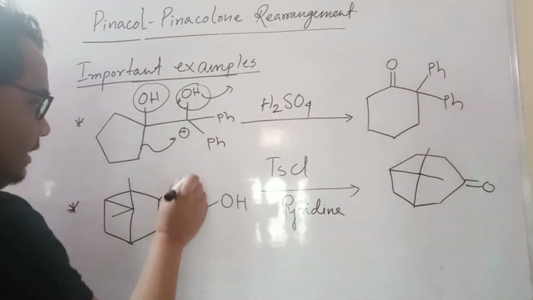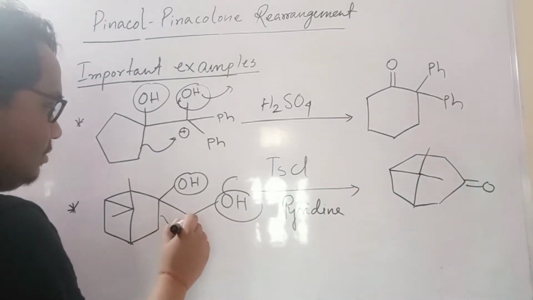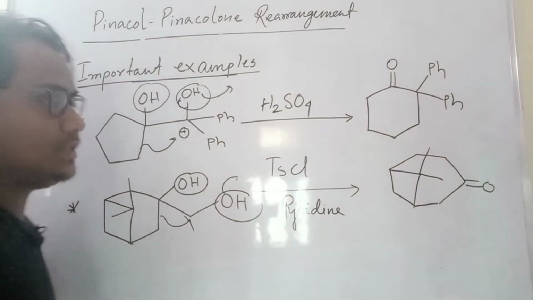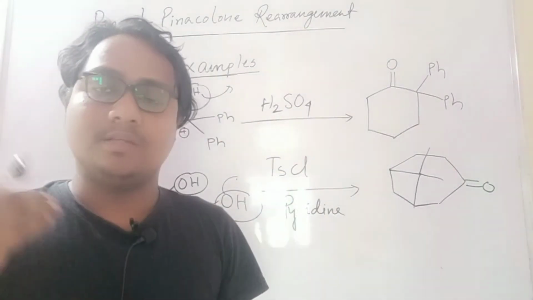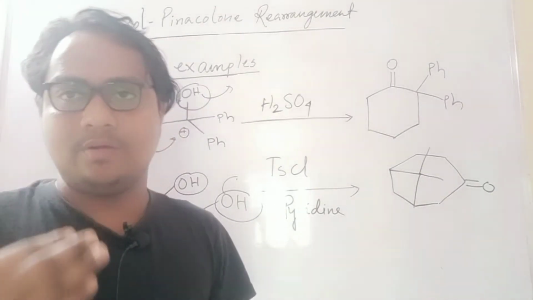Here two diol is there, these two. Now you see, and it will remove, and this bond will migrate. So this is the ring expansion. So these are the two common ring expansion examples of the pinacol rearrangement. Okay. Now I will go to another example.